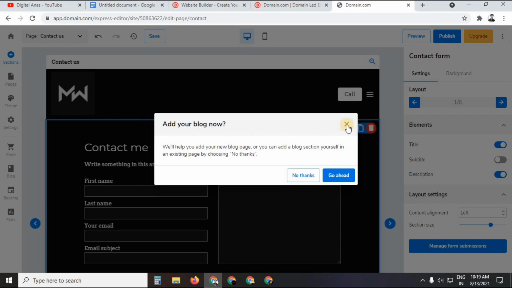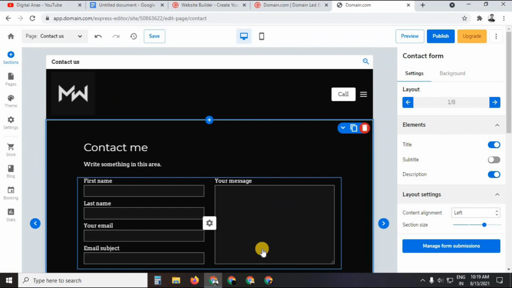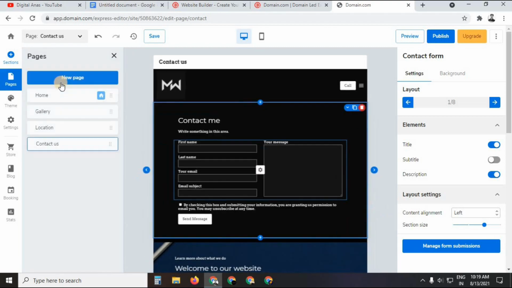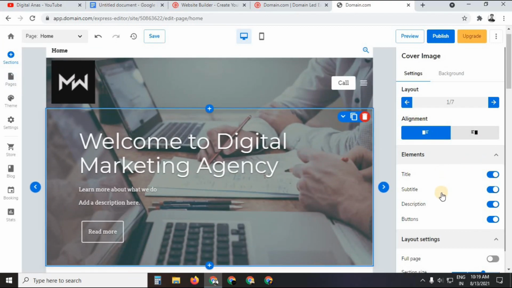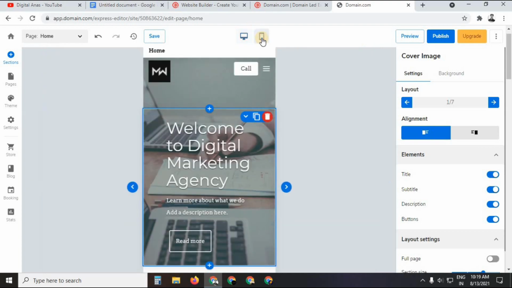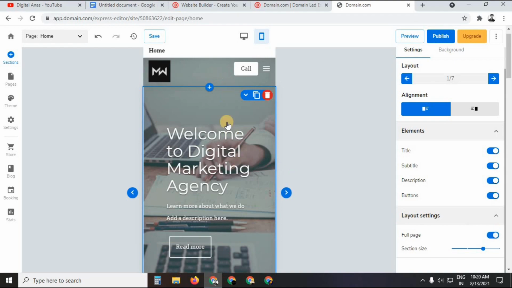You can also add your blog and start publishing your content in order to rank your website on Google. Alright, so as you can see over here, there are many options available on this particular platform. So let me come back to my home page, and as you can see in the right section, there are some customization options. Like if you want to see this particular page on mobile, you can also do this.